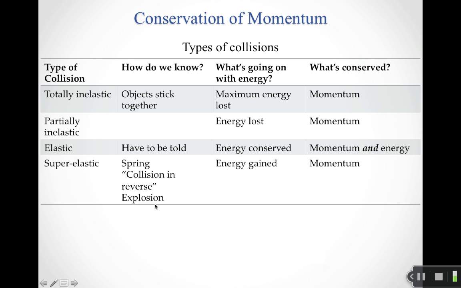And the easiest way to think about a collision in reverse is basically to say, well, that's what an explosion is. So if you think about a gun firing, right? Instead of two things coming towards each other and sticking, they're initially stuck together and they explode away from each other. So again, that's a situation where momentum is still conserved, because the net external force acting on everything is very small, or is zero, or is negligible, depending on the type of scenario and the problem.